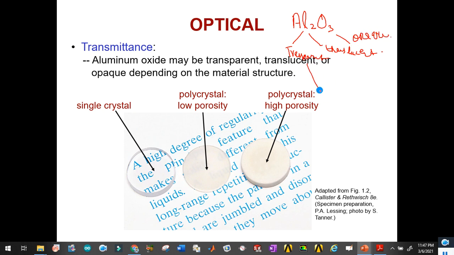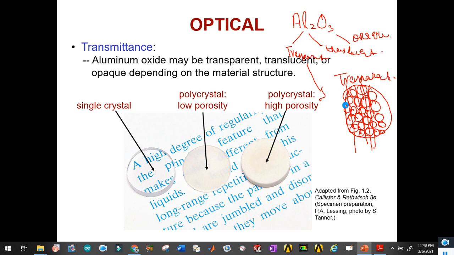We will see that in the case of transparent, it is completely visible. Why? Because it is a single crystalline structure. So you will see the atomic arrangement will be in a proper plane. That's why the single crystal behavior of aluminum oxide makes it behave completely transparent. So it is your single crystal example. Okay, now let's go to the polycrystal.